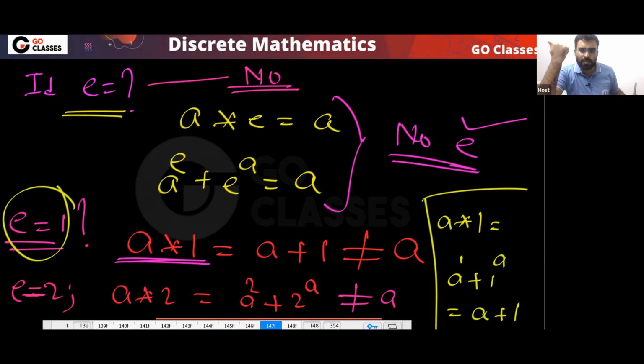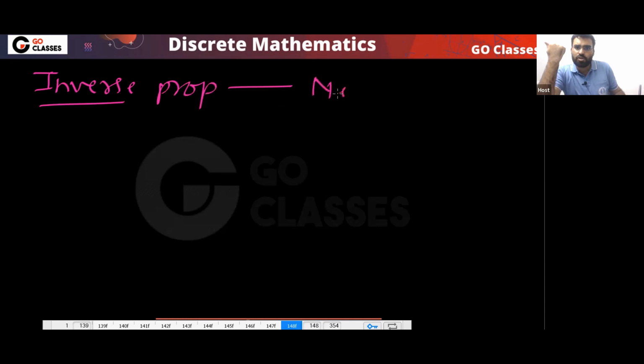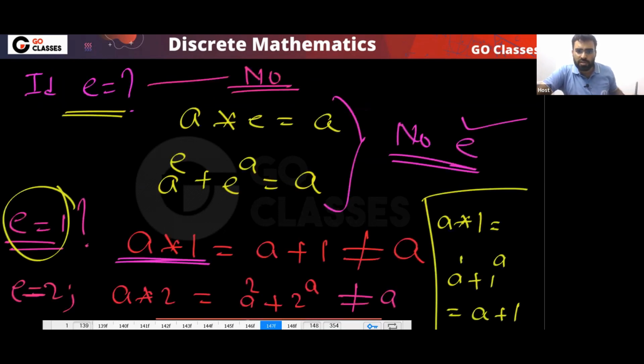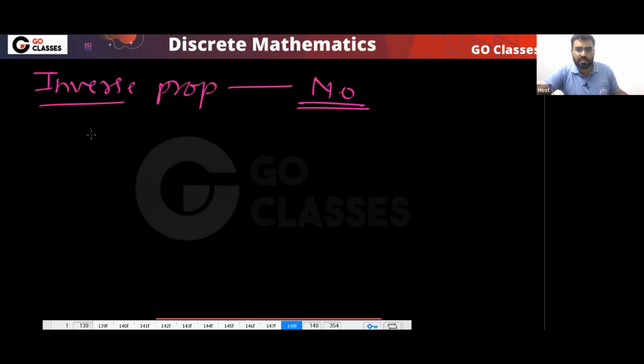If there is no identity property, then what can you say about inverse property? Inverse property is also not there because there is no identity element. So finally, what about associative? Is it associative? Let's check for associative. Let me check with this example.